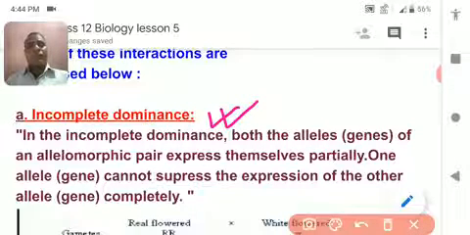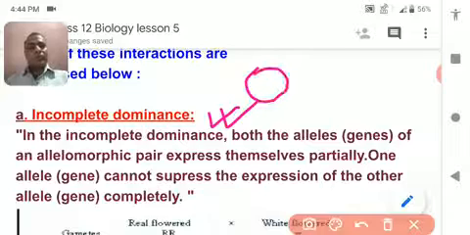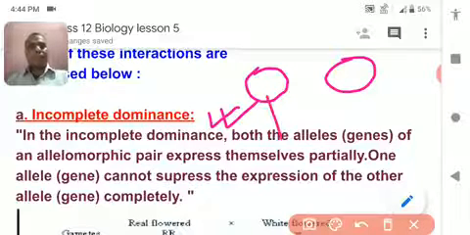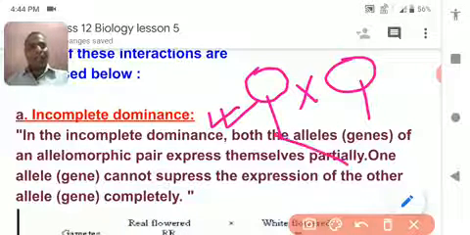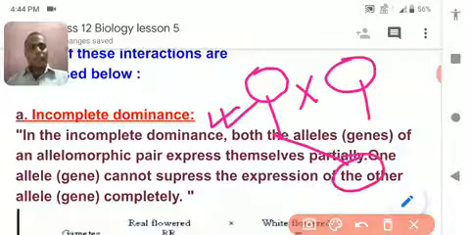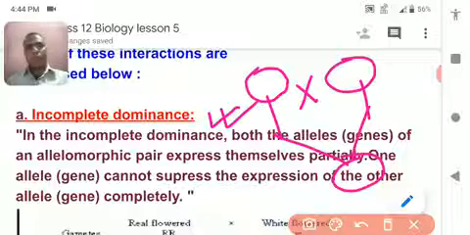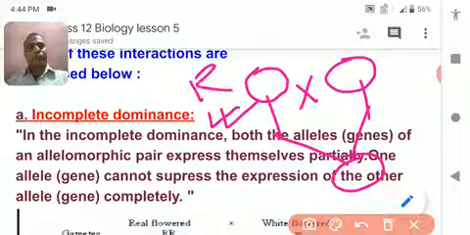Suppose there are two different plants, one with red flowers and another with white flowers. If crossed together, according to Mendel, either red or white flower should be produced as the phenotypic character, because one of them should be dominant and the other recessive.